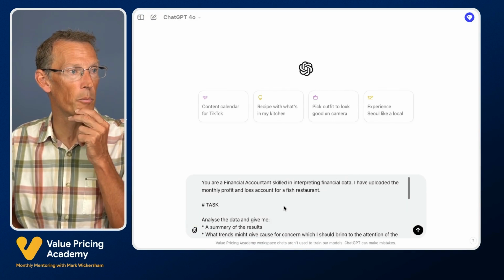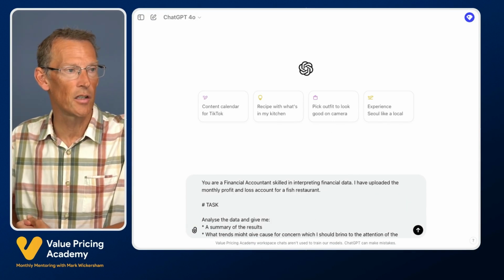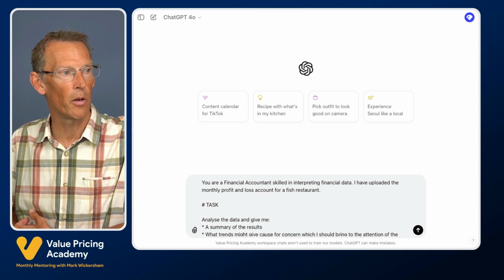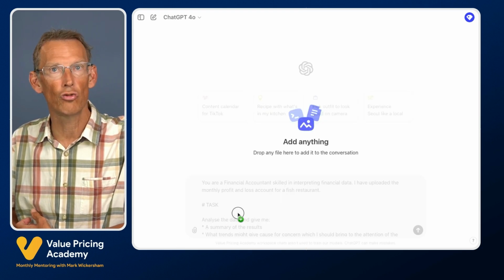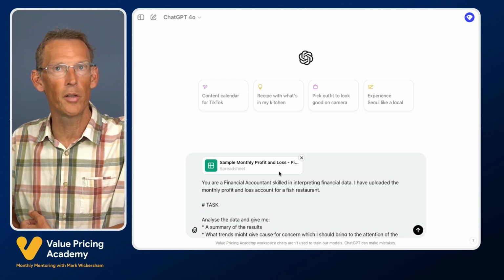So here is the prompt. I'll go through the prompt in a second, but one of the things we can do with ChatGPT 4.0 is we can take something like an Excel spreadsheet and upload it. All I'm doing is just dragging it in. It's now analyzing it. There you go. It's now got that sample monthly profit and loss account.